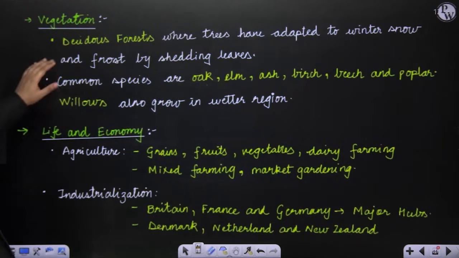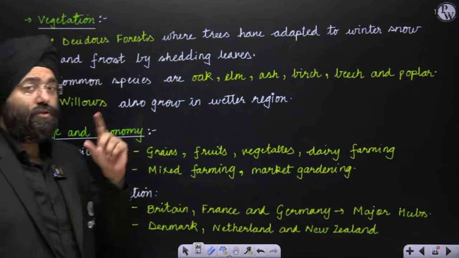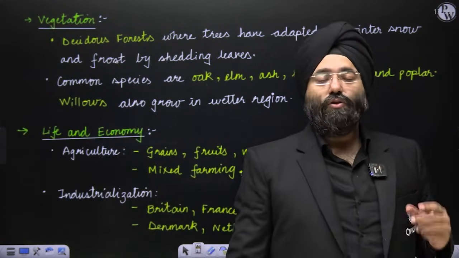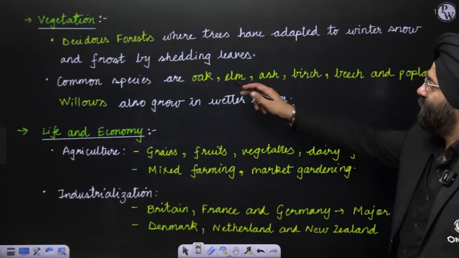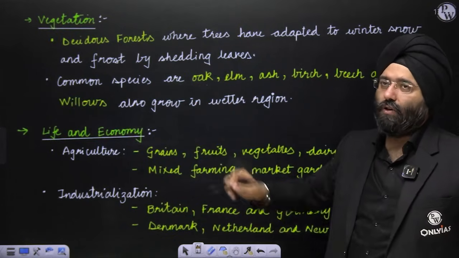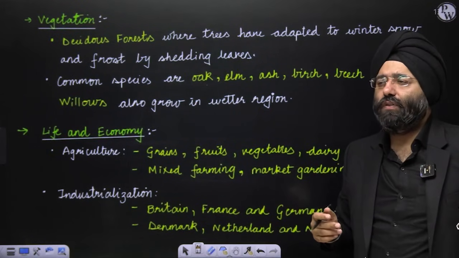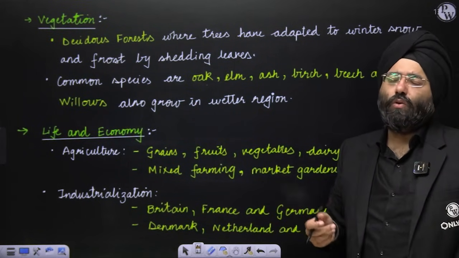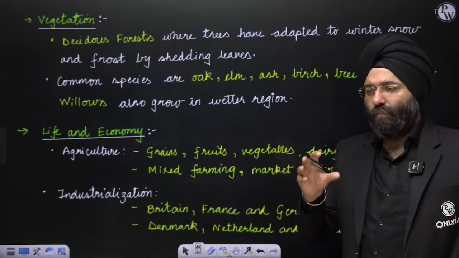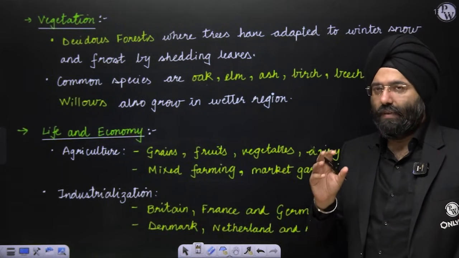Next, vegetation. Deciduous forests were present, but they have adapted to this particular climate. The vegetation found includes oak, elm, ash, birch, beech and poplar. Willows are also found. You would have heard of Sachin Tendulkar using English willow. The willows found here in the wetter regions are very good for making cricket bats.